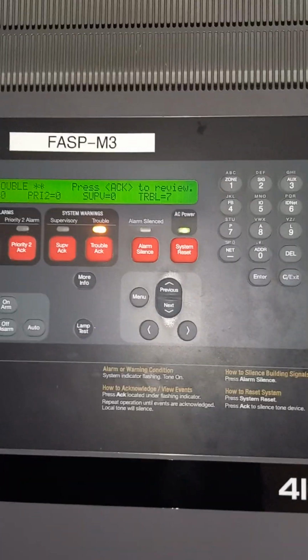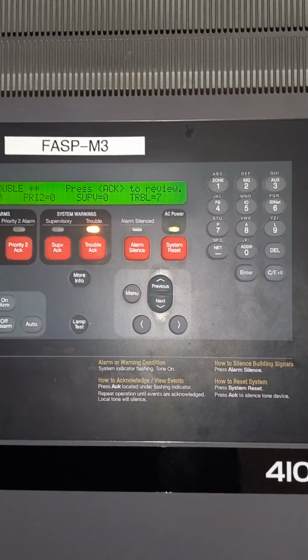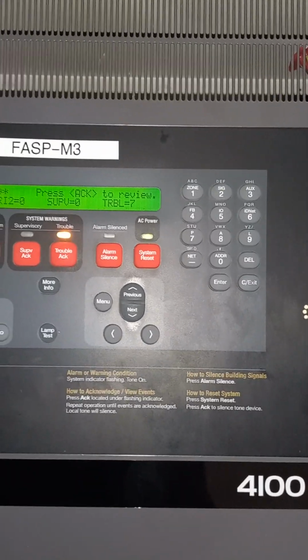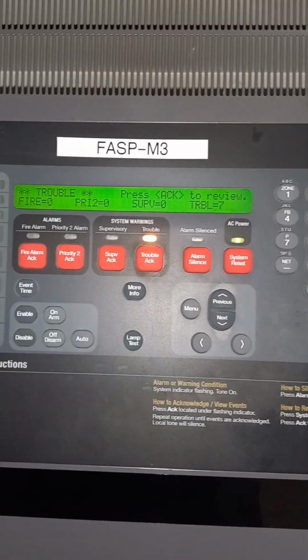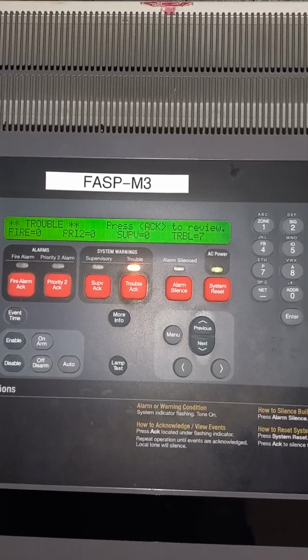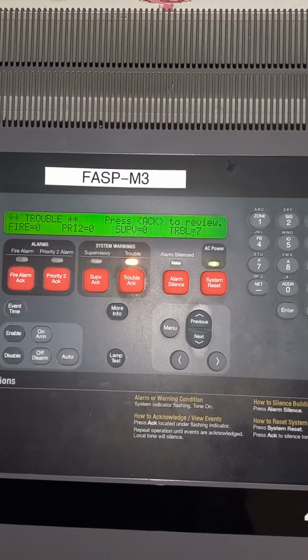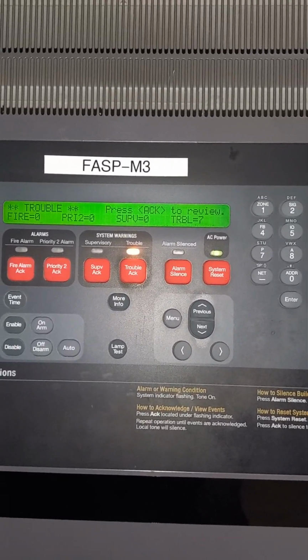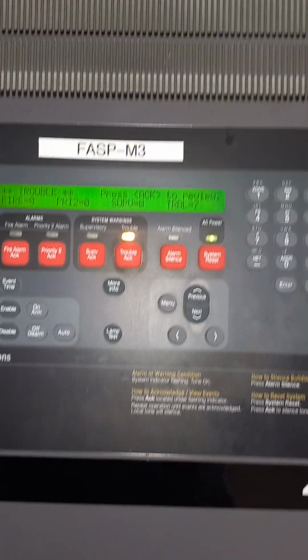But before we proceed, we should know that all of these actions can be applied when the panel is logged in at access level 3. At access level 1, you cannot perform these actions.